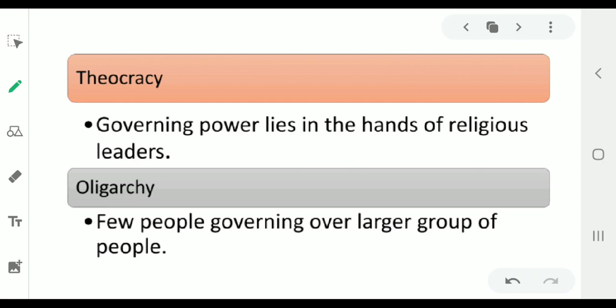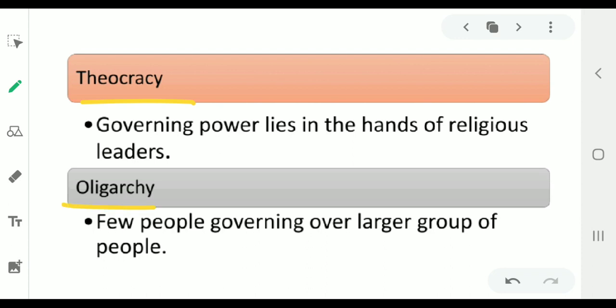Then the next one is your theocracy. So in a theocracy, a group of religious leaders run the country in the name of God. In such a system, the laws of the country are in accordance with the teaching of the particular religion. For example, Vatican City follows the theocracy system.